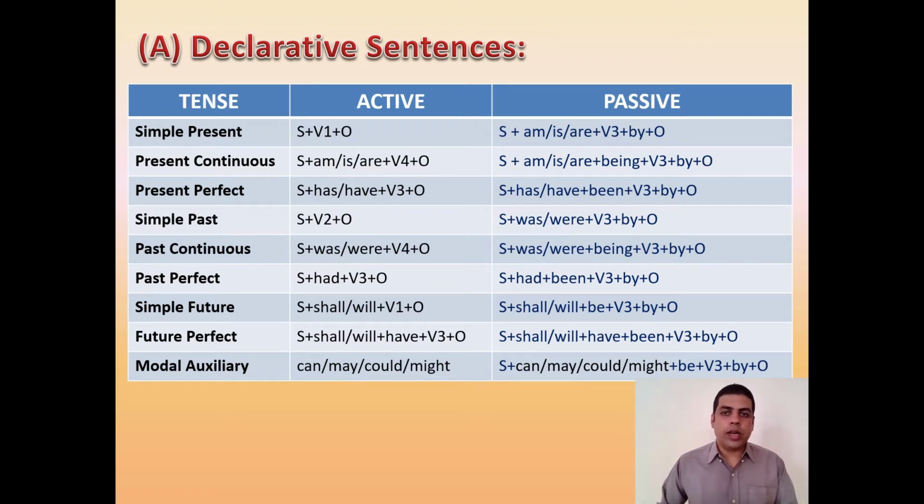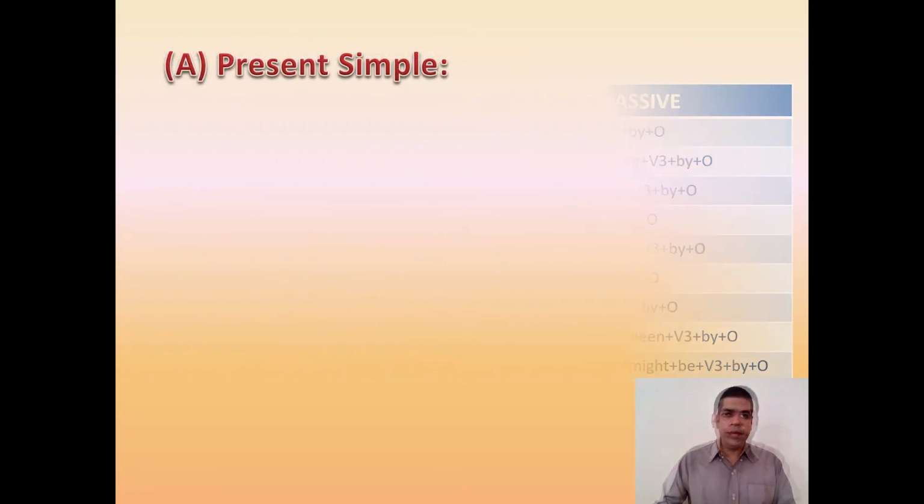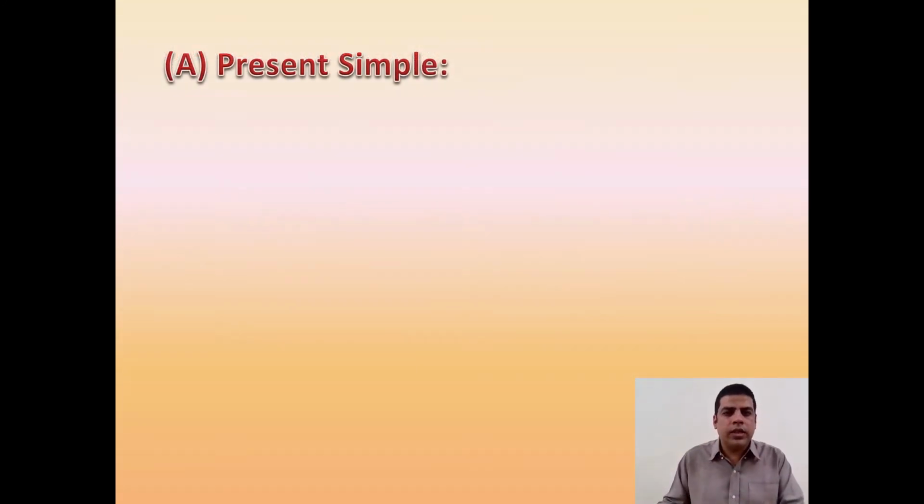Now let's have a look at the table. If you can remember this table and the formula that is written here, you will be able to convert any of the sentences given in declarative structure very easily. You can convert that one to passive. Let's begin with the sentence structures of simple present. To start with, let's look at the first example.